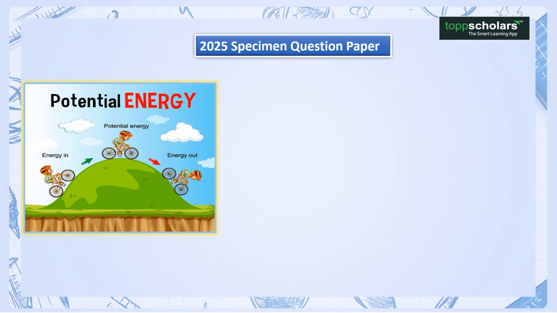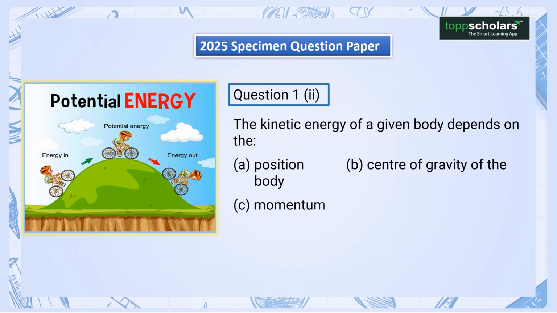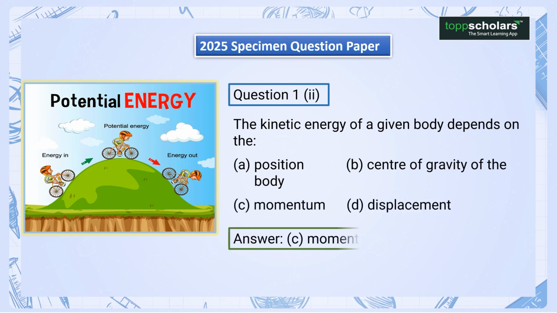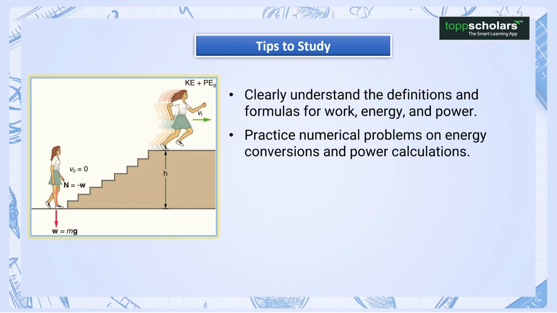2025 specimen question paper. Question 2. The kinetic energy of a given body depends on the: A. Position, B. Center of gravity of the body, C. Momentum, D. Displacement. Answer is C. Momentum. Tips to study. Clearly understand the definitions and formulas for work, energy and power. Practice numerical problems on energy conversions and power calculations.